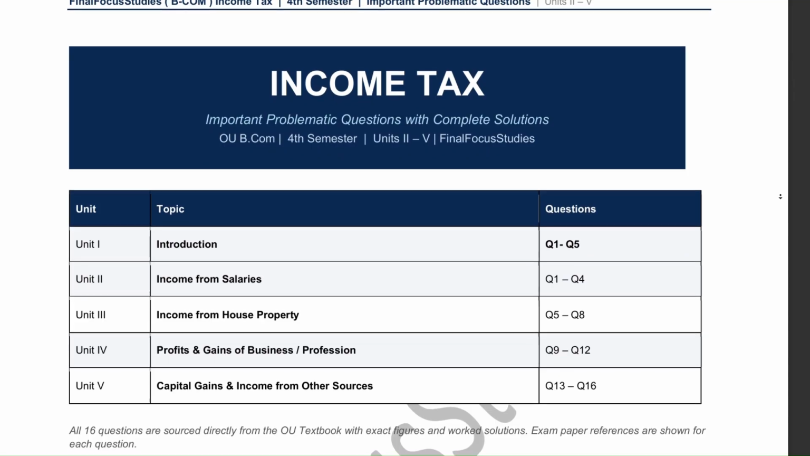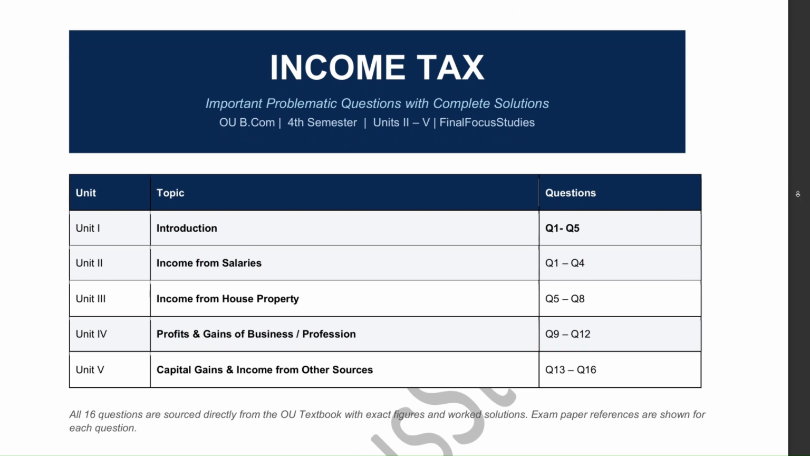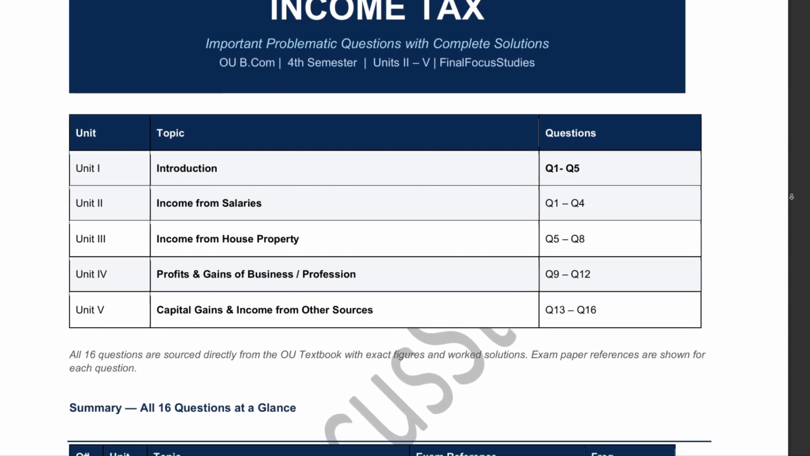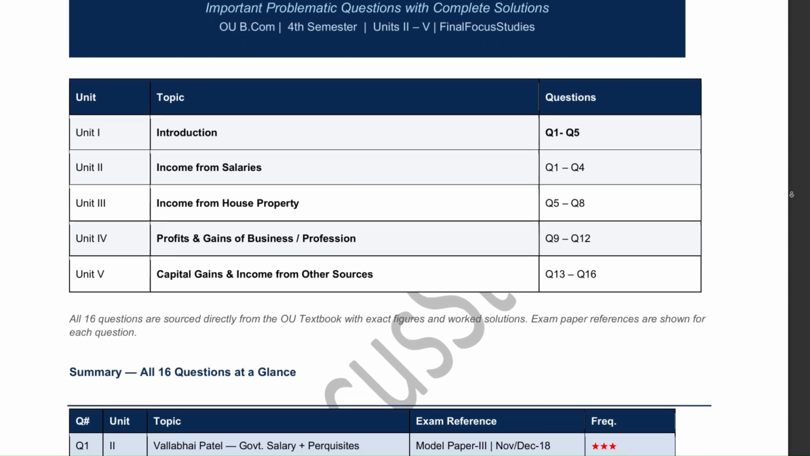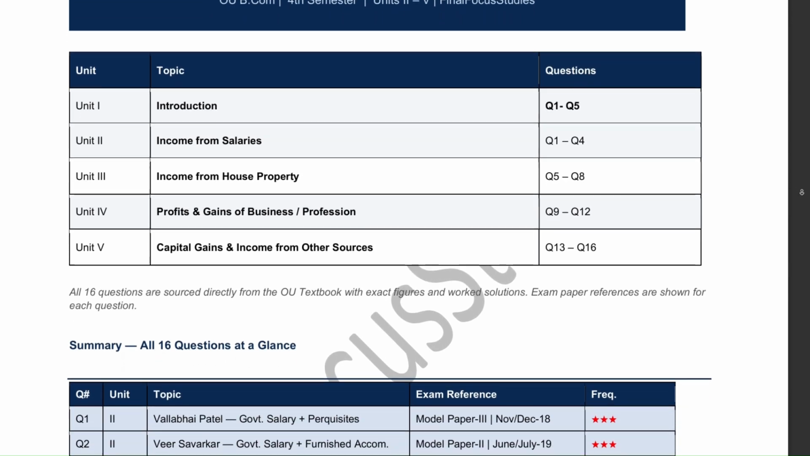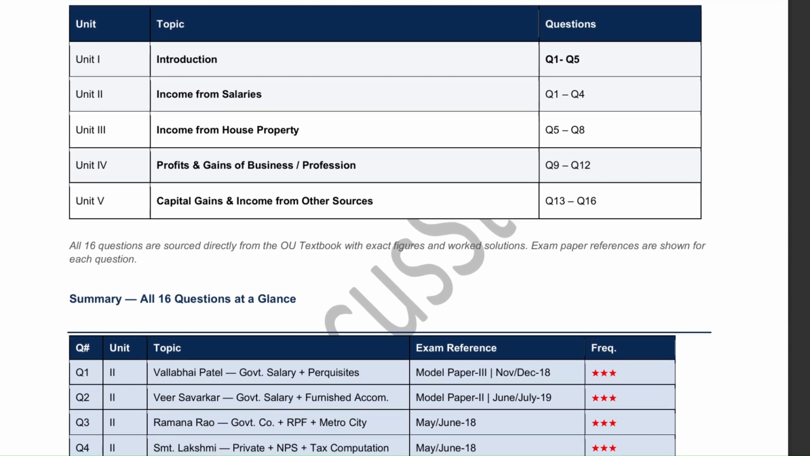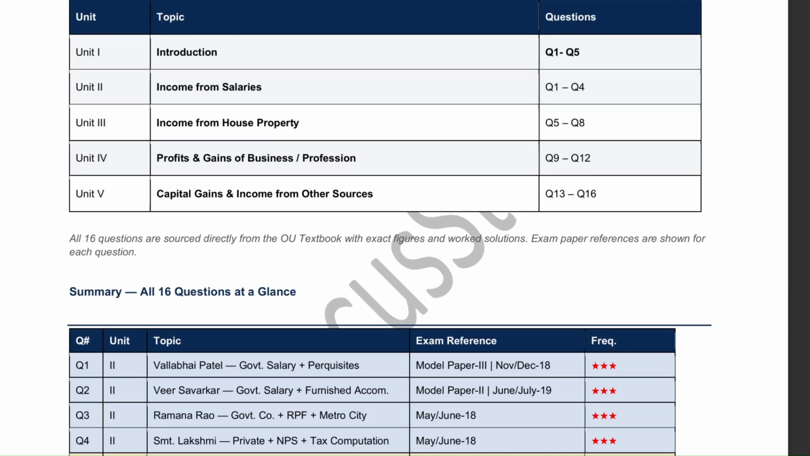Unit 2. Income from salaries. These are very important questions, so don't skip them. Even if you don't understand everything, just remember the Proforma format. In the exam, draw the format neatly and fill in whatever you know correctly, and you will still get minimum marks for proper presentation.